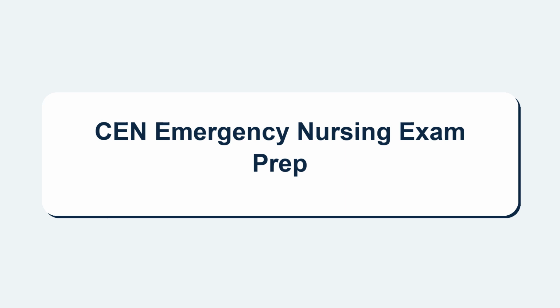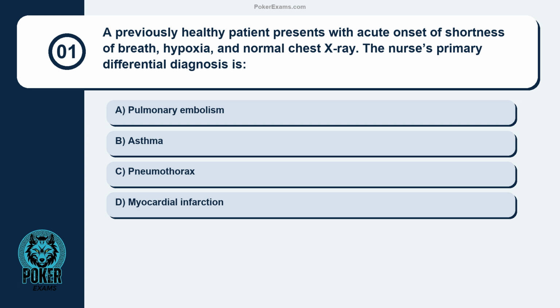CEN Emergency Nursing Exam Prep. Question 1. A previously healthy patient presents with acute onset of shortness of breath, hypoxia, and normal chest X-ray. The nurse's primary differential diagnosis is pulmonary embolism, asthma, pneumothorax, myocardial infarction.